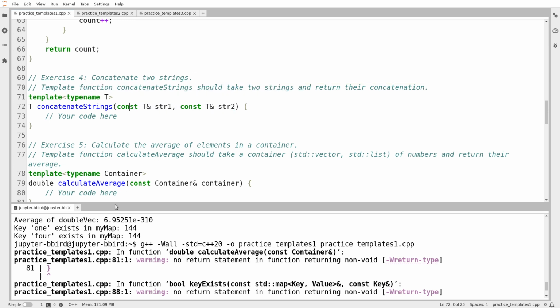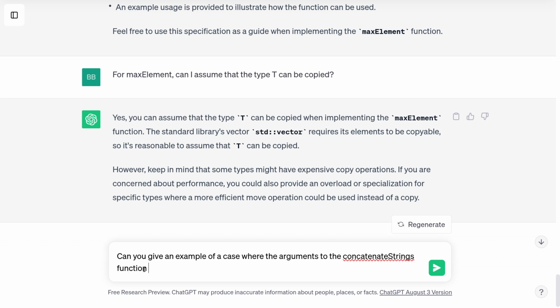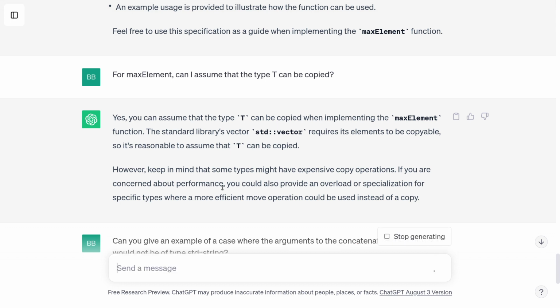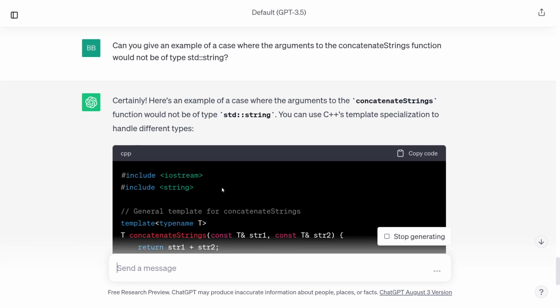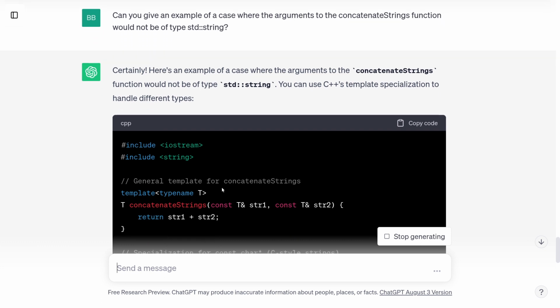I'm going to ask ChatGPT to explain itself. I'm going to ask a constructive question. Can you give an example of a case where the arguments to the concatenate strings function would not be of type std string? So in other words, why am I using templates for this? Certainly, here's an example of a case where the arguments to concatenate strings would not be of type std string.